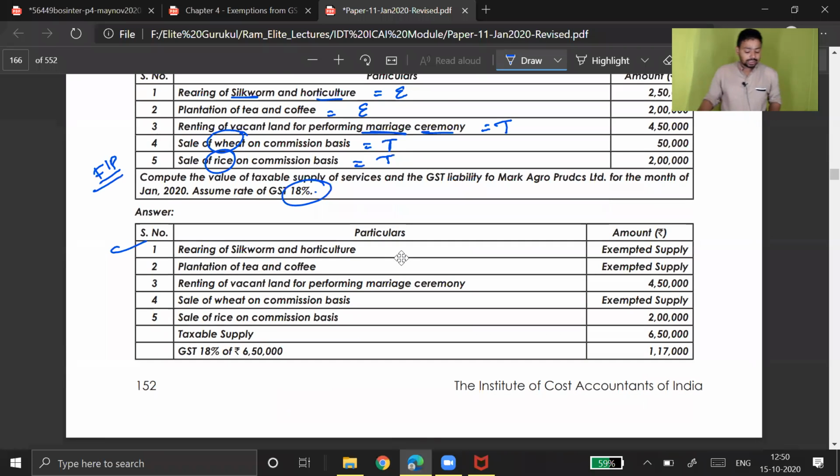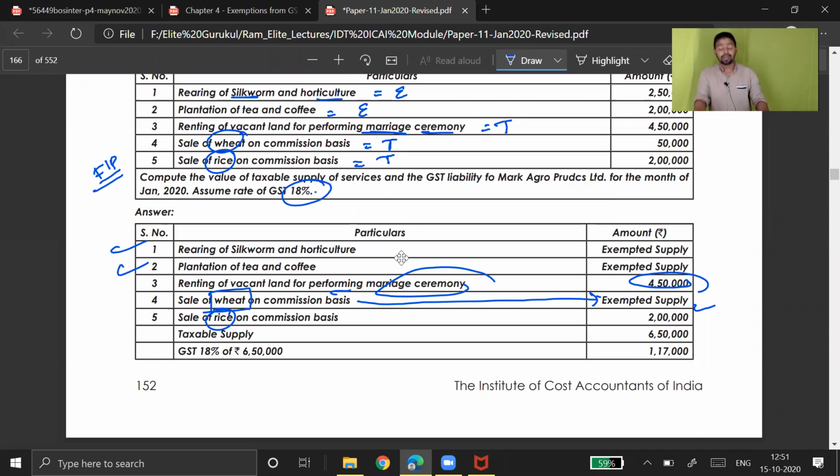So rearing of silkworm and horticulture should remain exempt. Plantation of tea and coffee should remain exempt. Renting of vacant land for a marriage ceremony is taxable, therefore they have considered the value. The wheat on commission basis is taxable. Wheat they have exempted, and rice is taxable.